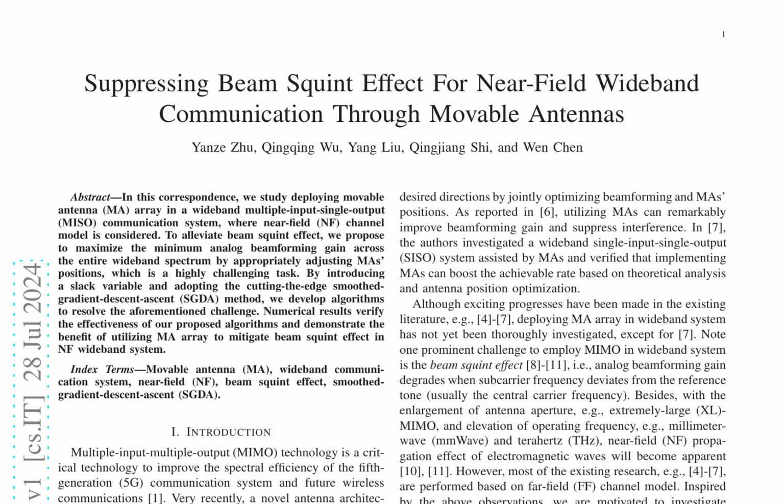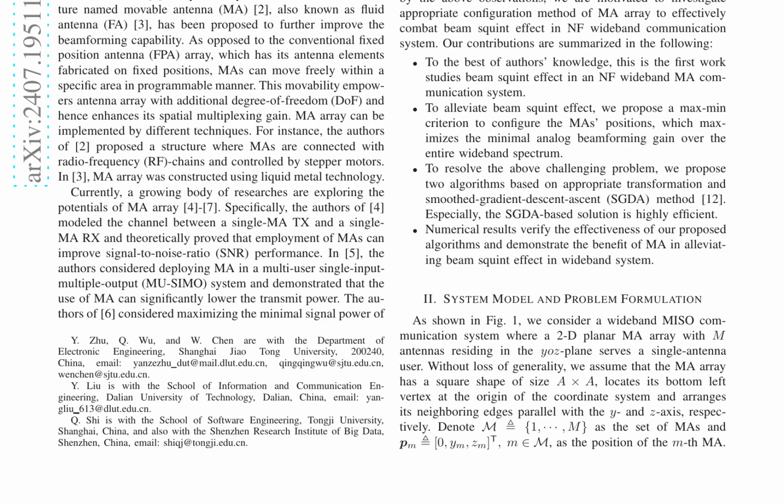The research focuses on suppressing beam squint effect in near-field wideband communication systems using movable antennas. The authors propose a novel approach to maximize the minimum analog beamforming gain across the entire wideband spectrum by adjusting the movable antenna's positions. This is achieved by introducing a slack variable and adopting the smoothed-gradient-descent-ascent method.